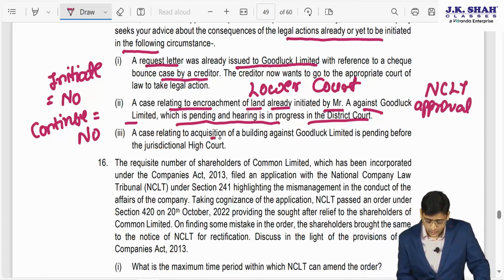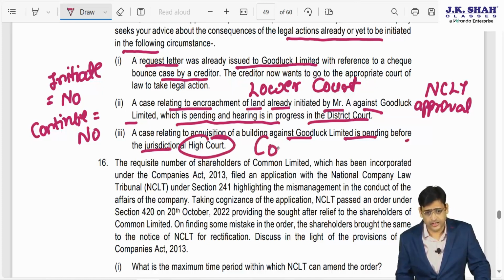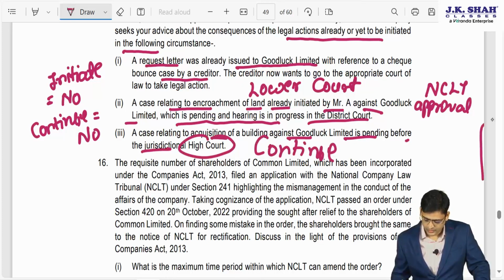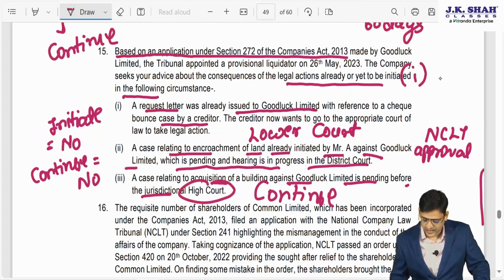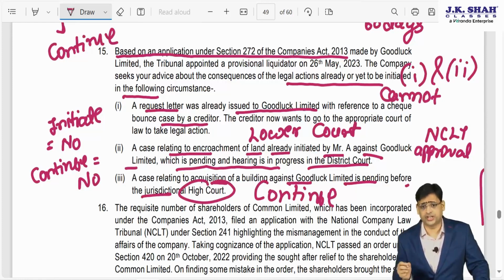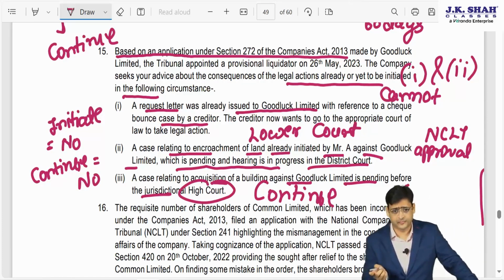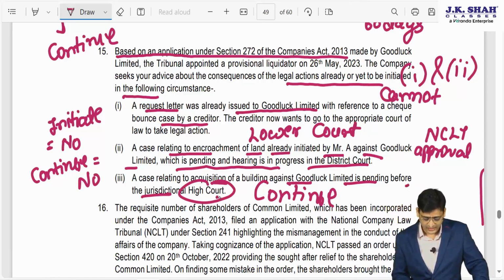A case relating to acquisition of building against Good Luck Limited is pending before the jurisdictional High Court. It is pending before the High Court, so it will continue. So to put it in simple language, cases 1 and 2 cannot continue: 1 cannot be initiated and 2 cannot be continued. If you want to do it, you have to take NCLT approval. And as far as 3 is concerned, it will continue.